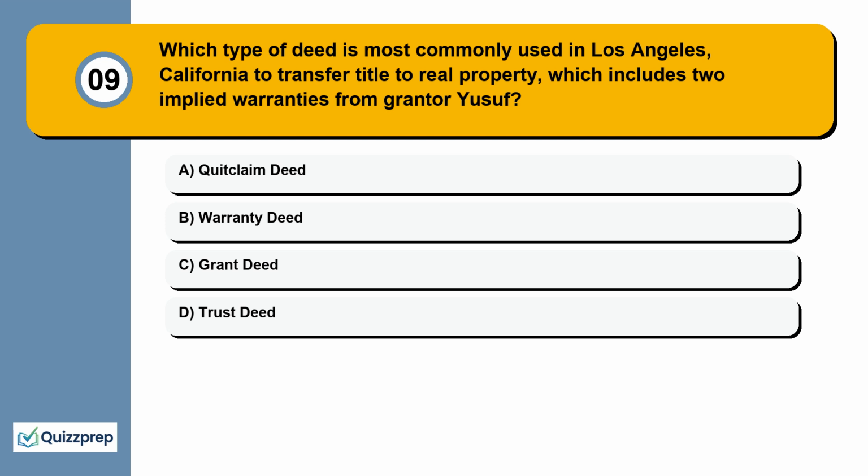Question 9. Which type of deed is most commonly used in Los Angeles, California to transfer title to real property, which includes 2 implied warranties from grantor Yusuf? Quitclaim deed, warranty deed, grant deed, trust deed.